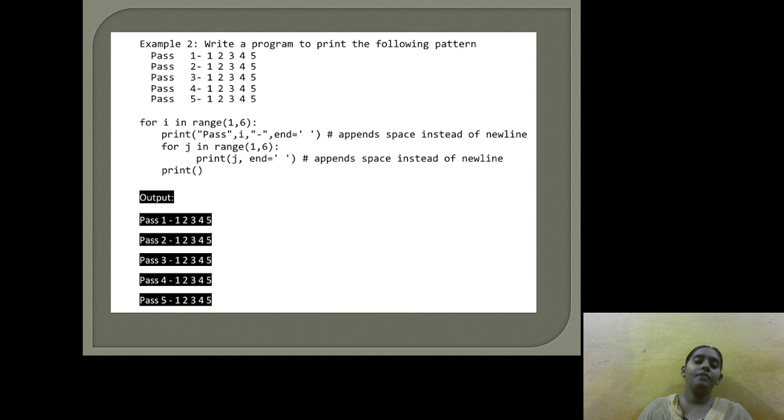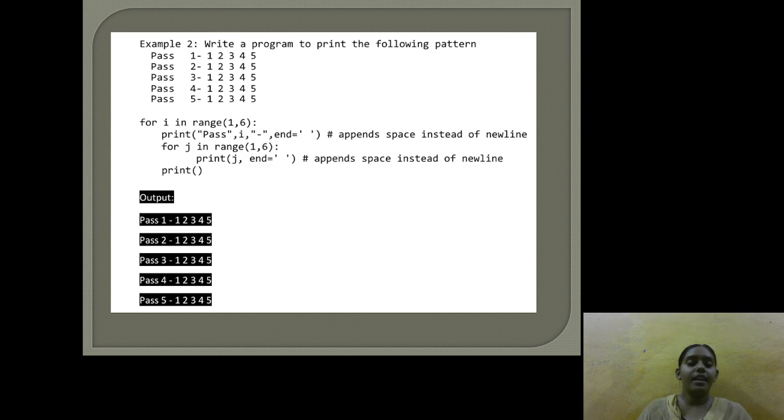For example, if we take for i in range of 1 comma 6, here we are printing the statement, that is i comma, and we are passing the symbol hyphen, and end equals space, we are trying to print all the statements in a single line, that is 1 2 3 4 5 all on the same line, appending a space instead of a new line.